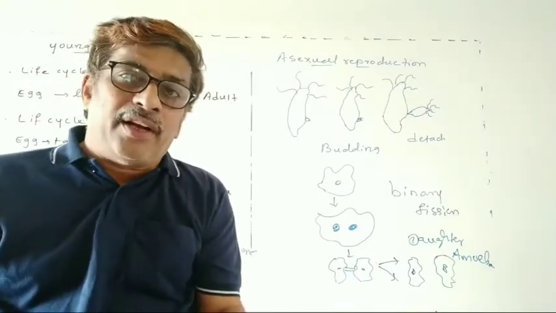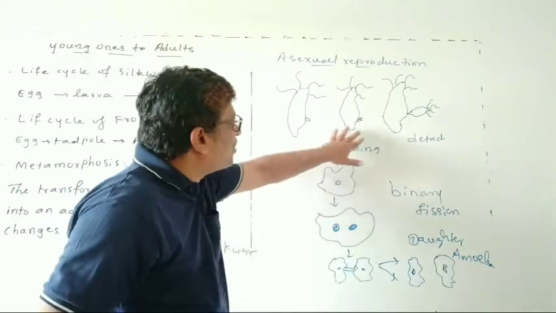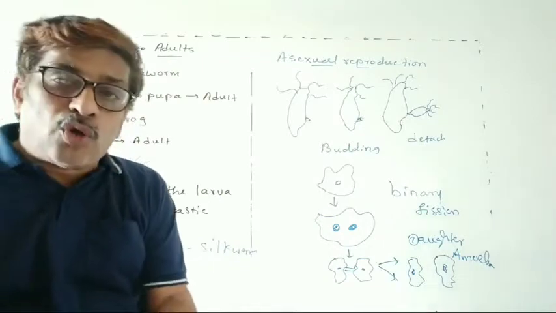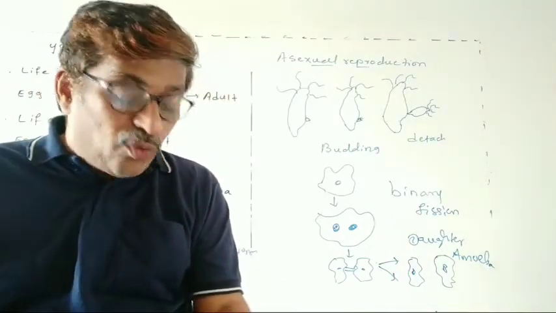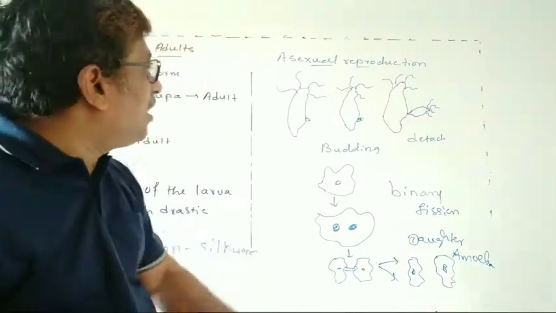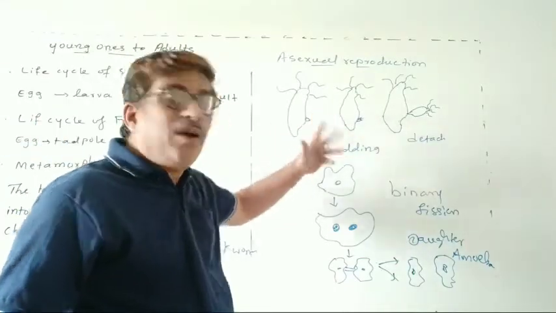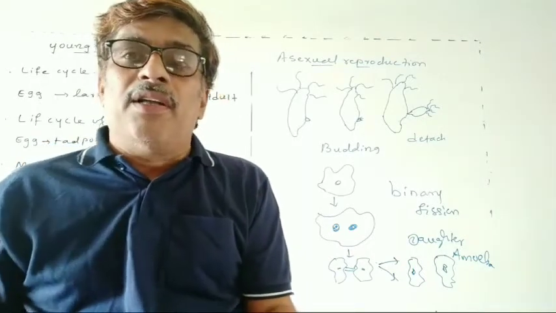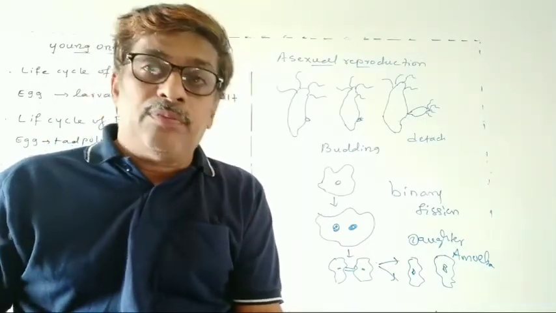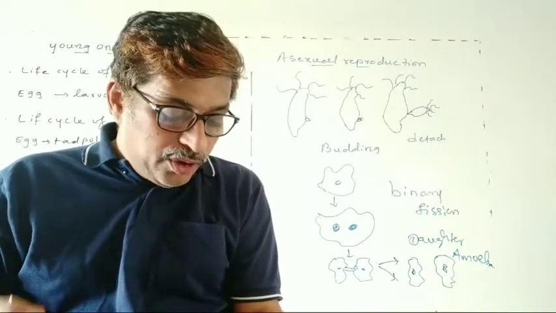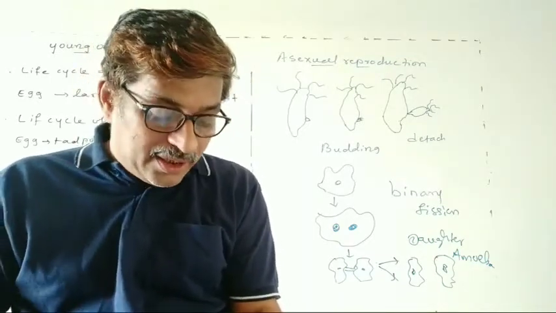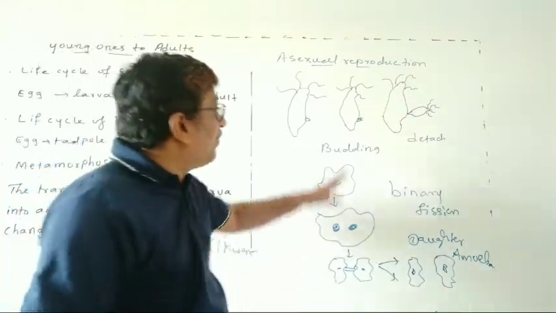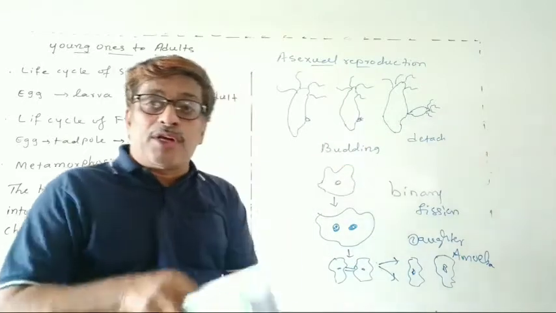So then what will you find? You will see structures like these. Right? So you will observe structures like these. Now the observation: each hydra has one or more buds. So what is a bud? A bud is an outgrowth which develops as cells divide constantly at a particular location.